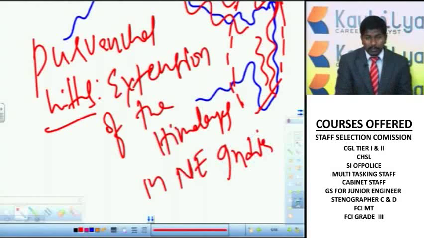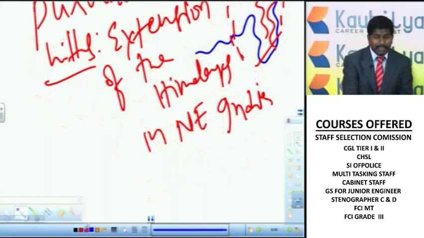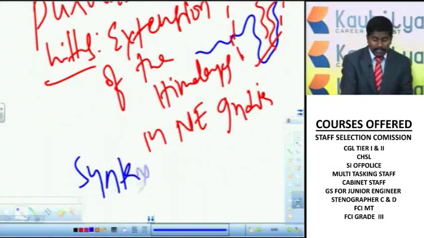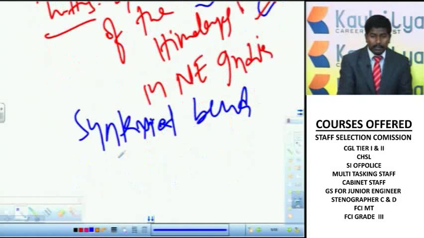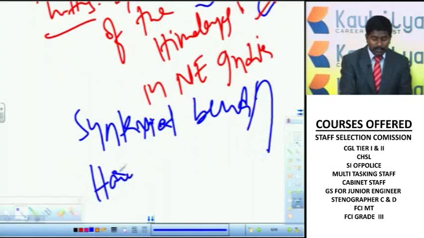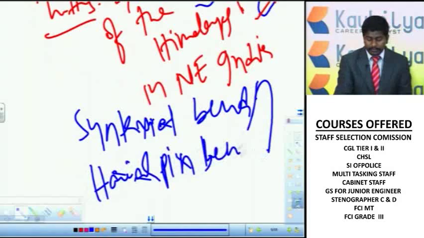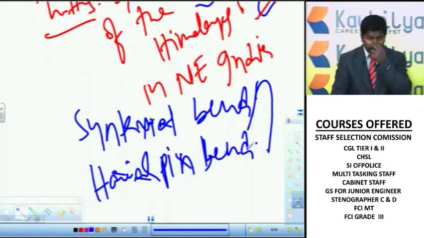Now these Purvanchal Hills are formed after the syntaxial bend, and here the syntaxial bend is the bend of the Himalayas like a U-turn, or this bend is also called a hairpin bend. It seems to be like a hairpin, so it is also a hairpin bend. Now these Purvanchal Hills are located in different states of northeast India under different names.